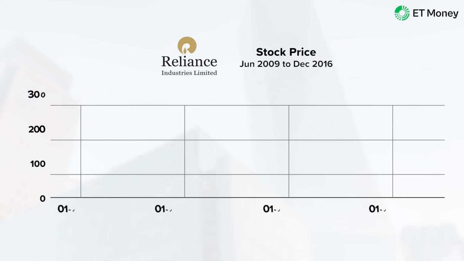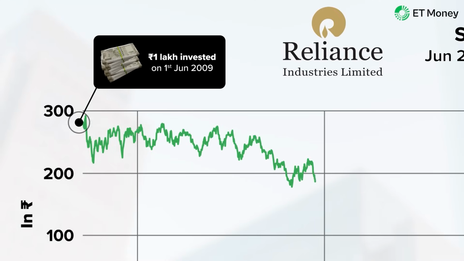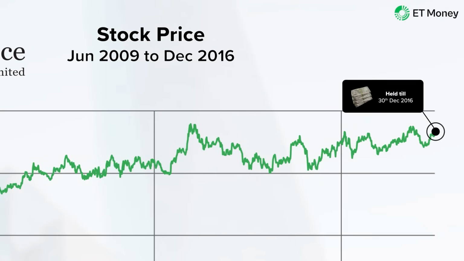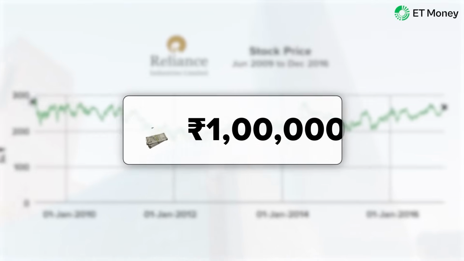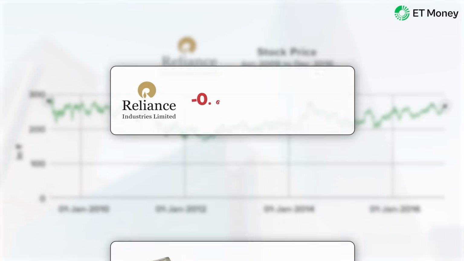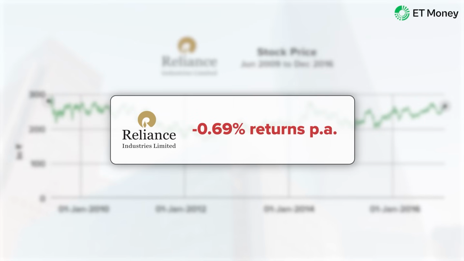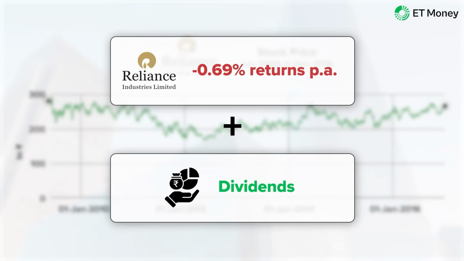If you had invested 1 lakh rupees in Reliance Industries on June 1st, 2009 and held the stock until December 30, 2016, can you guess how much returns you would have made? Well, your 1 lakh would have turned into 95,000, as during this period the Reliance Industries stock returned negative 0.69% per annum. Of course, you would have earned dividends too. So you could have come out even. So you didn't lose anything, right?